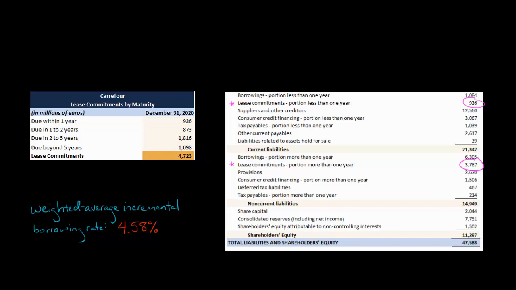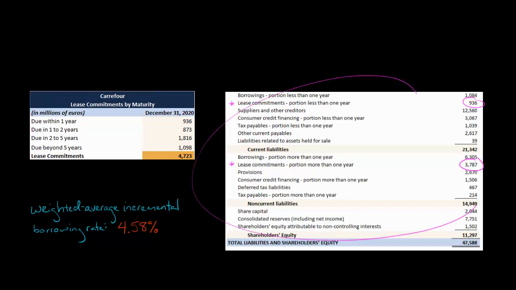And they're saying, look, as of this date, 936 million euros is due within 1 year. These are payments that are coming due within 1 year. Now, there's some that are coming not within 1 year, but between 1 and 2 years, so 873 million. Then 2 to 5 years, this amount, 1.816 billion. And then beyond 5 years. So you can see here 4.723 billion in total lease commitments, but this is a nice disclosure. You could say, okay, this amount is coming due within 1 year, then the year after that, then the few years after that, and then this is long-term, beyond 5 years. So this is the type of disclosure that you would see.